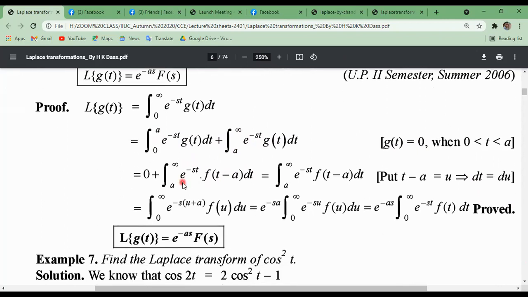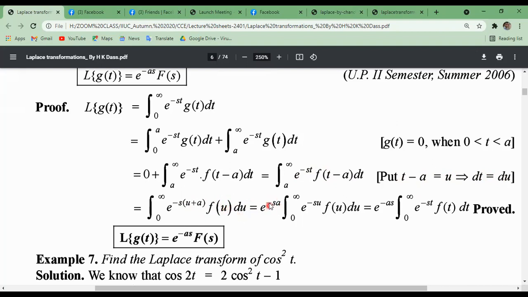So this is the integral from a to infinity of e^(-st) f(t minus a) dt. Now we use t minus a equals u, then dt equals du, and t equals a plus u. The limits become 0 to infinity, and we have f(u) du. To make another linear Laplace transformation, we have substituted t minus a equals u, because the function will be with a single variable or parameter.